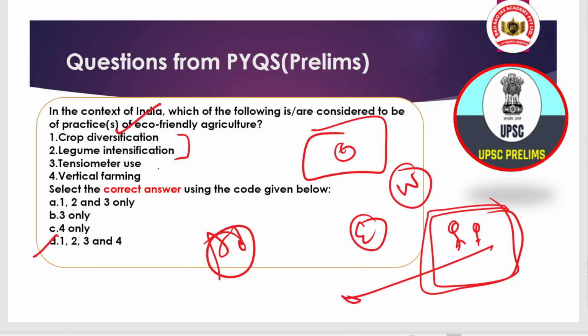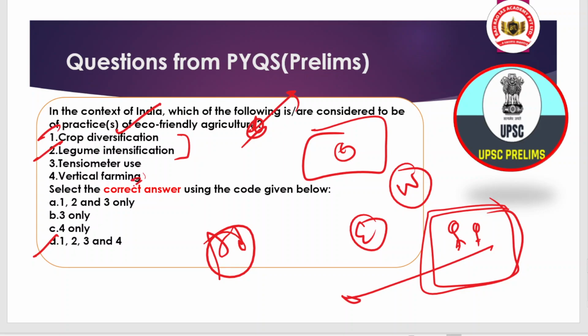When we talk about legume integration, that means pulses, which are leguminous crops, and they have nitrifying bacteria. Via these bacteria the nitrogen of the atmosphere gets utilized, and they help in the growth of plants and also protect soil fertility. So that is also a good thing. So 1 and 2 are also correct.